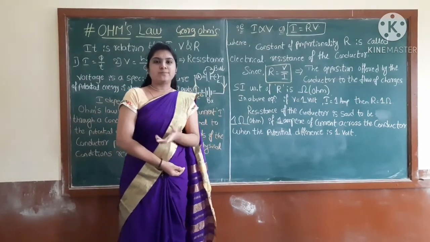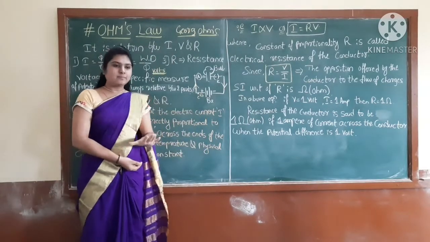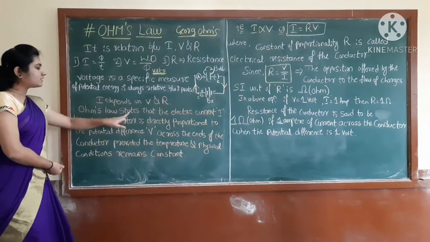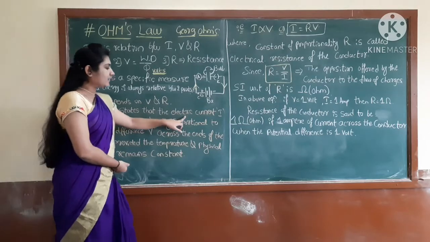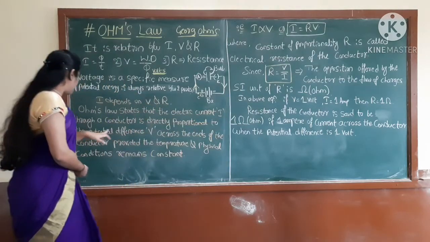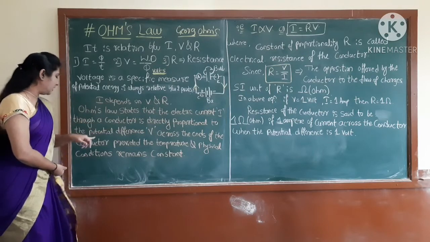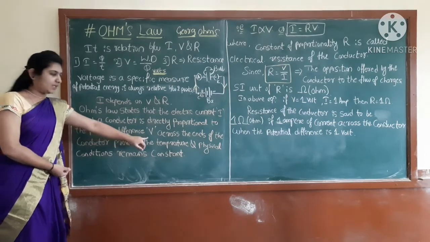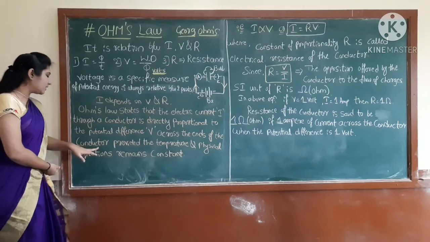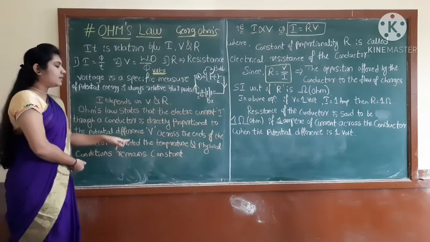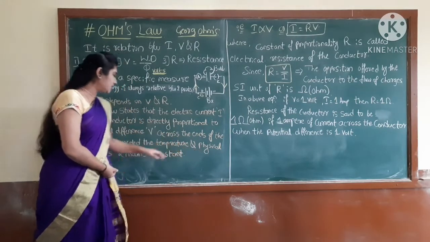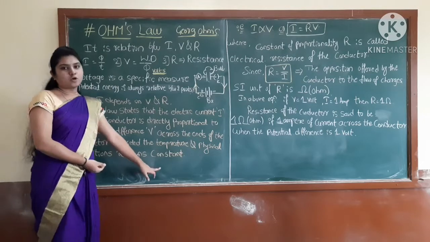Ohm's law states that the electric current I through a conductor is directly proportional to the potential difference V across the ends of the conductor, provided the temperature and the physical conditions remain constant.